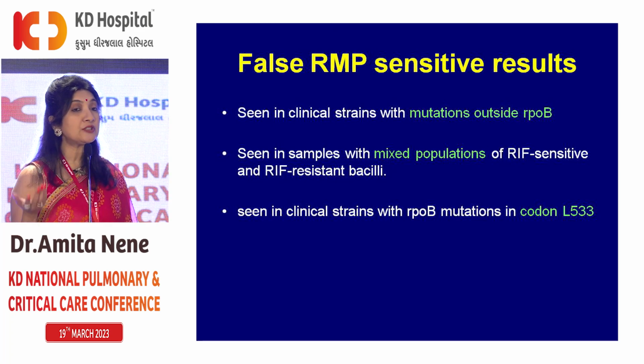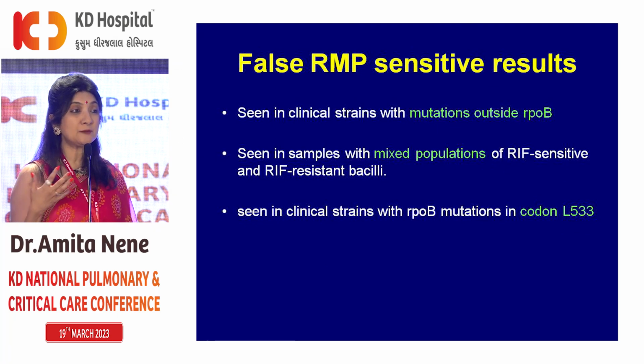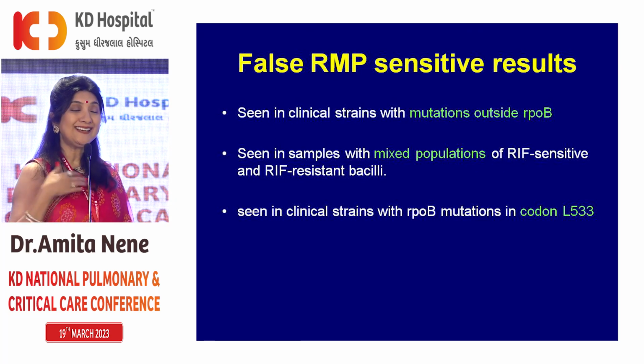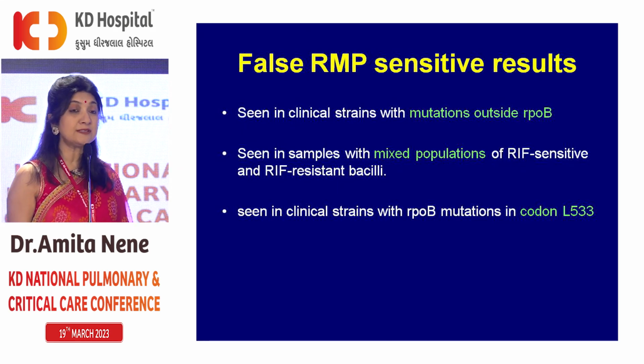Also, sometimes patients have mixed population. They have sensitive and resistant bacilli in the same sample, especially in people with cavities or people who have taken interrupted AKT. So if we subject the patient to GeneXpert, then whichever population is more than 65% will be detected, and whatever is less than 65% will not be detected, and therefore you will not know that the patient has a mixed population. And this is important because with mixed population, if the patient has rifampicin sensitive and resistant germs, then we need to treat this patient as resistant TB. We don't treat this patient as sensitive TB. So this is very important.